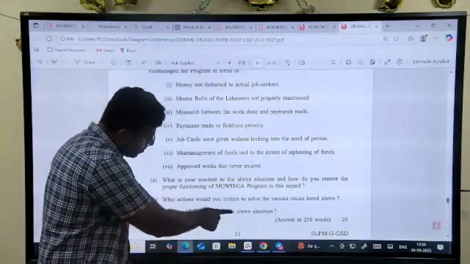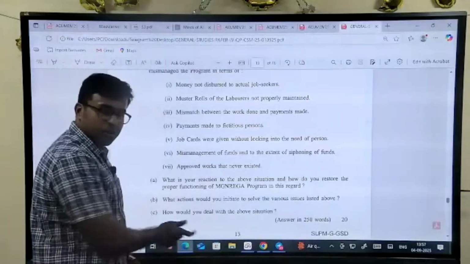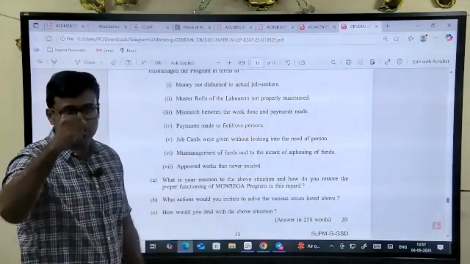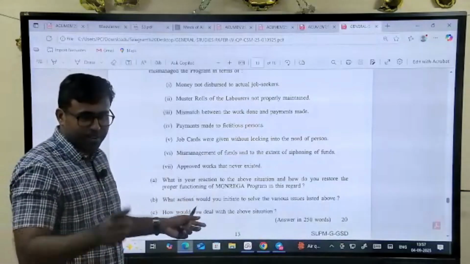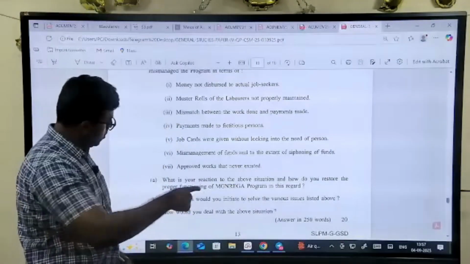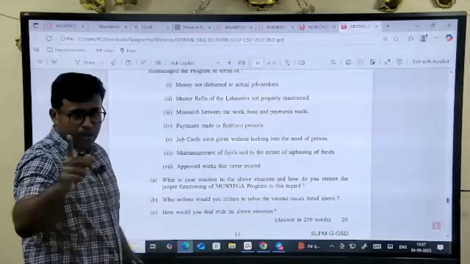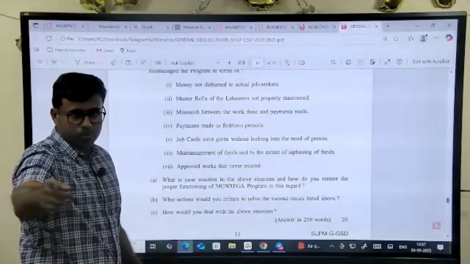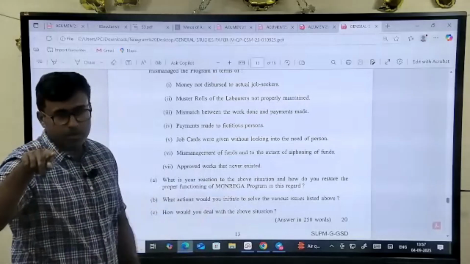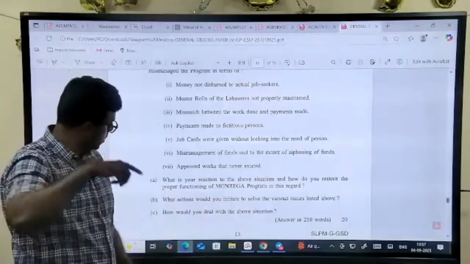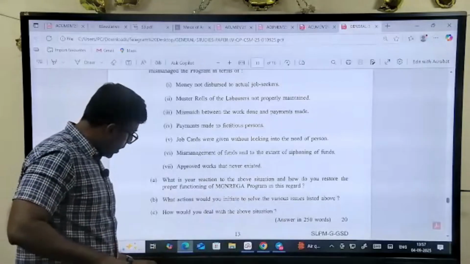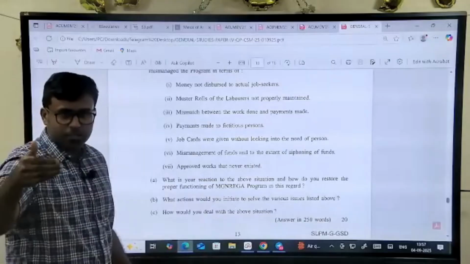How do you deal with the above situation? This is a different answer. I will deal with this situation with courage and leadership. The point is different here. Same point, fictitious persons: how will you remove them? I will make a list again, give the correct amount to that person and lodge a complaint against them. Second, I will create a process so that next time it does not happen. Third, how would you deal with the above situation? I would deal with it with leadership quality.